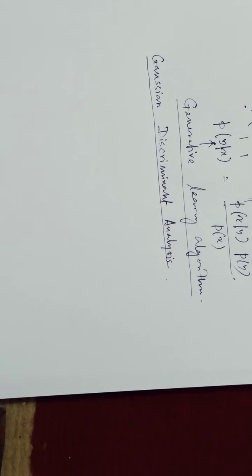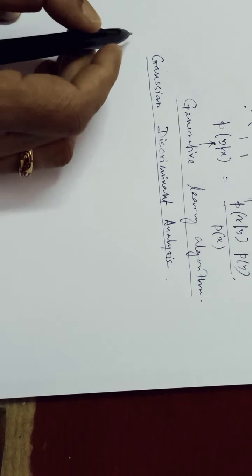Listen carefully. In the classification we have learned till now, our input is discrete and the output is also discrete. But if the input is continuous and the output is discrete, then which classification should we use? In that case, we will apply the Gaussian discriminant analysis model. Before that, let us discuss some properties of the Gaussian discriminant analysis. After that, we will see how we can apply it for learning.